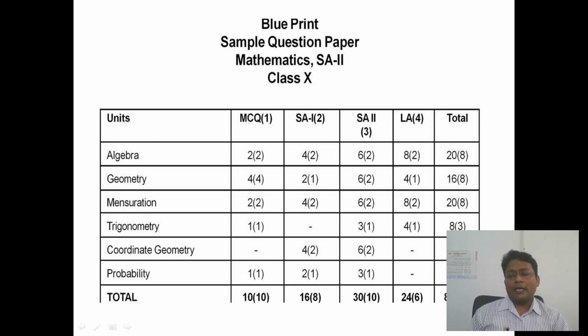Here you can see a sample question paper of mathematics for class 10th. Here units have been replaced by A, B, C, D with the concrete units of mathematics: algebra, geometry, mensuration, trigonometry, coordinate geometry and probability. MCQ type question, short answer question of 3 marks, long answer question of 4 marks.